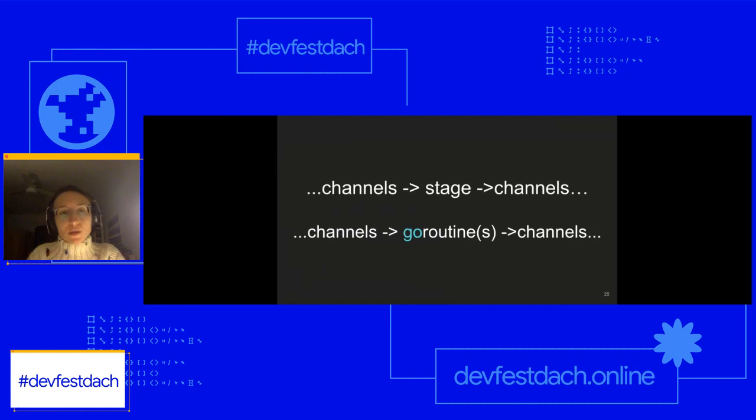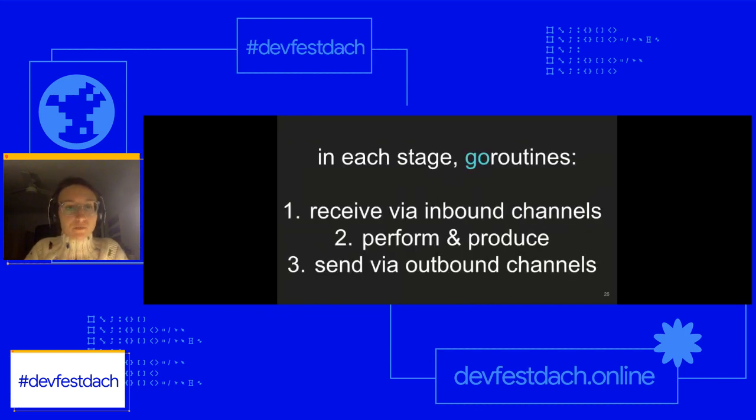And just to put it into more simple terms, imagine channels are sending values to a stage, which de facto are Goroutines, and they're being received by other channels. There are three things that happen within Goroutines in each stage. They receive via inbound channel, they perform, and they produce.